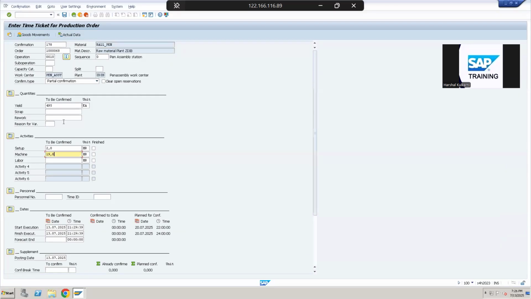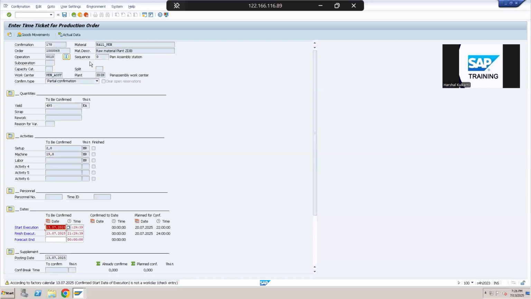Right now we are just entering the hours, and somewhere in the system we have defined that, let's say, we need $1 to run this machine for 1 hour. Accordingly, this cost will get accumulated into the process order. Similarly, the cost of processing and the cost of raw material accumulate into the process order. This is just a small introduction to production order costing.